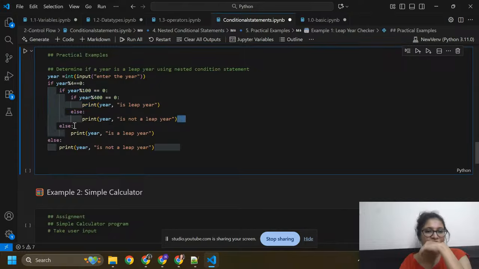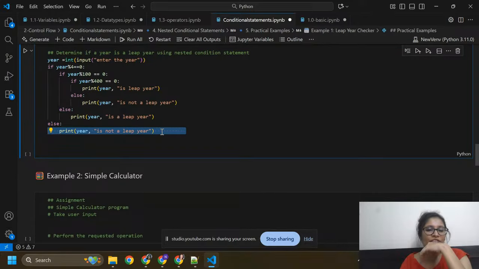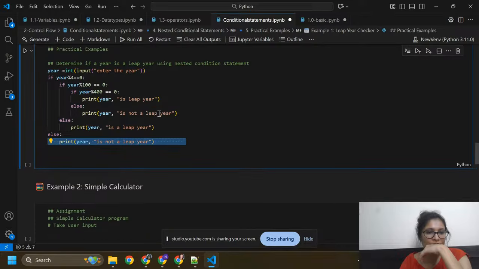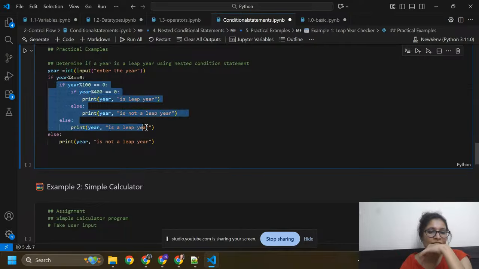Okay, or here this will print the year is leap if year is a leap year. So here I have this condition inside this if statement: if year is divided by 100 and equals to 0. Now after this we need to check this condition.